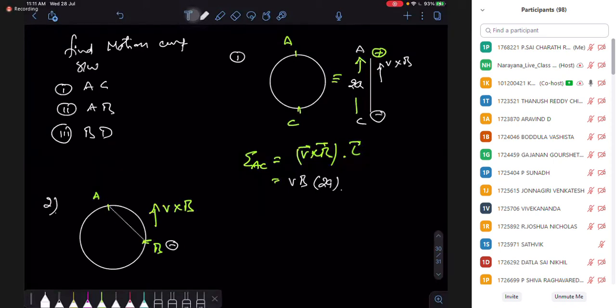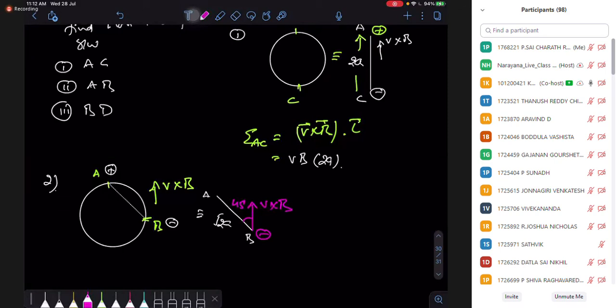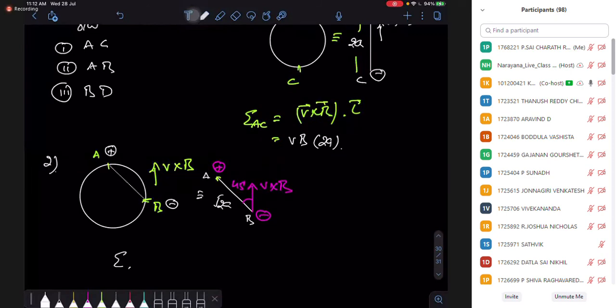The B terminal is negative and the A terminal is positive, so you can replace that with the rod AB. The length of AB becomes root 2 a, and V cross B makes an angle of 45 degrees with the length, which points from negative to positive terminal, my vector L. Again, we can write the EMF between AB as the integral of V cross B dot L.